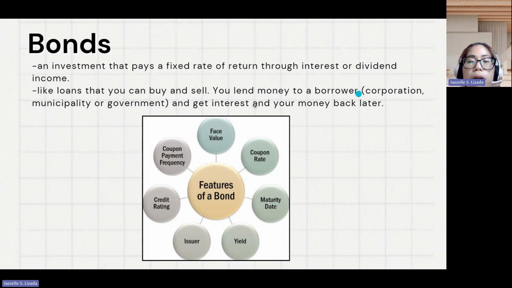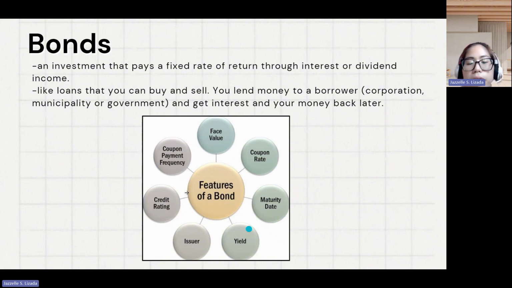Issuer, this is the borrower, either government, municipality, or corporation. Then yield, this is the total return an investor can expect to earn from a bond, considering both the interest payments that they will earn, and any price appreciation or depreciation of the bond.